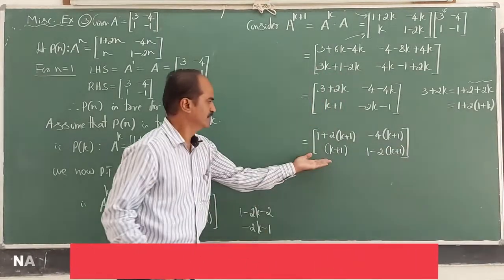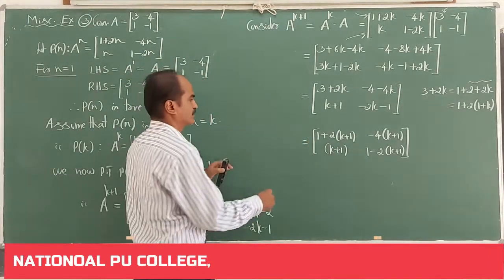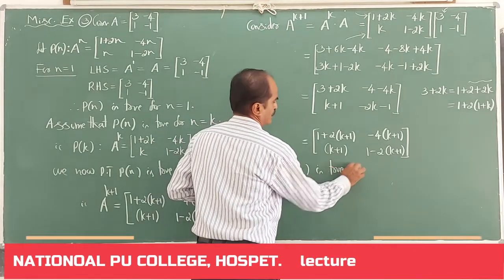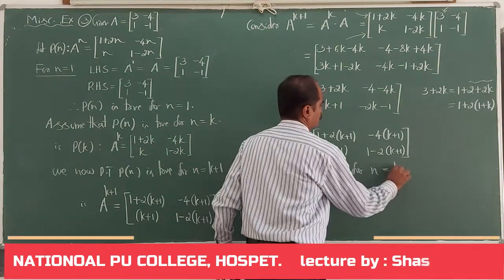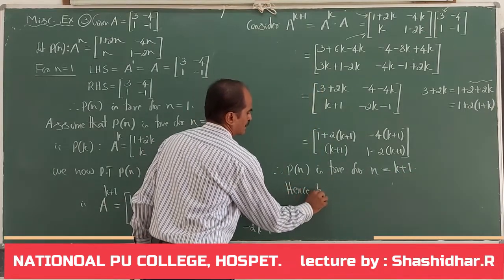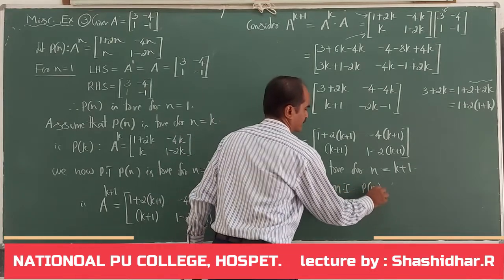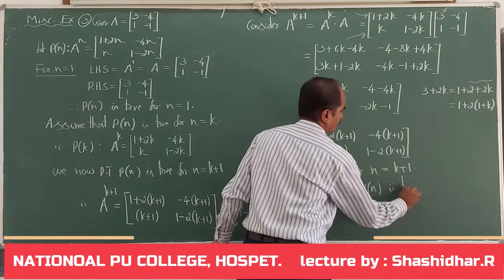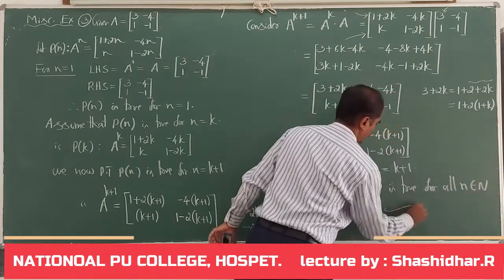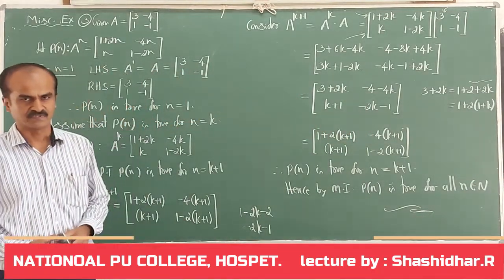Now look at this. This is exactly the same as the given result when n is equal to k plus 1. Therefore, Pn is true for n equal to k plus 1. Hence, by mathematical induction, Pn is true, that is, the given statement is true for all positive integers. That completes the example.